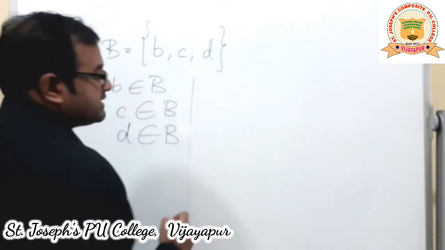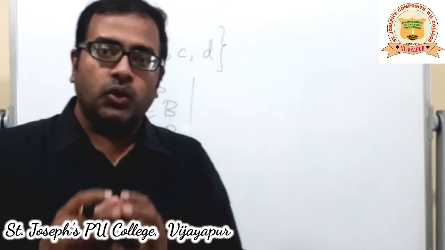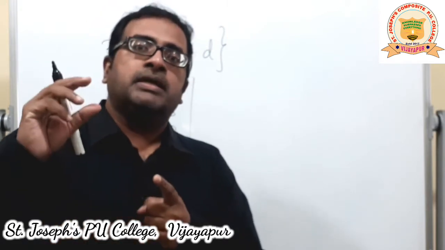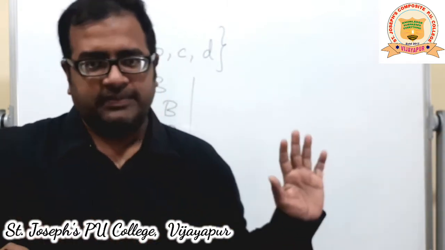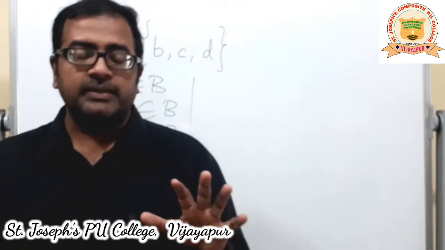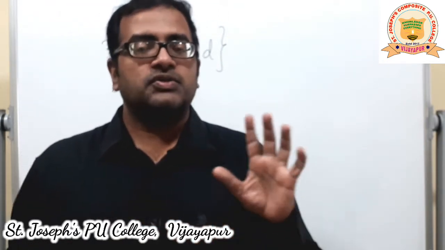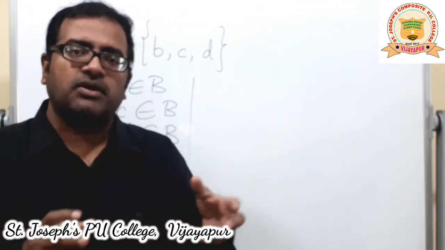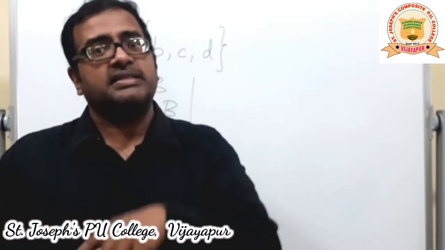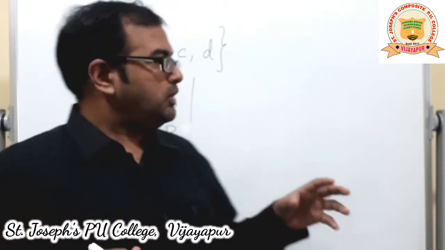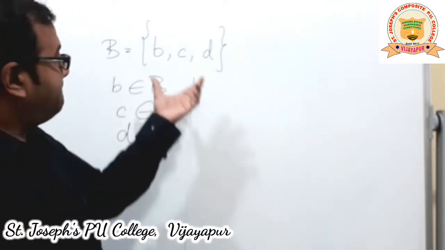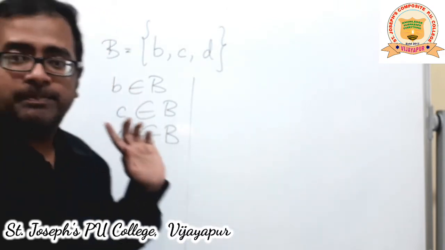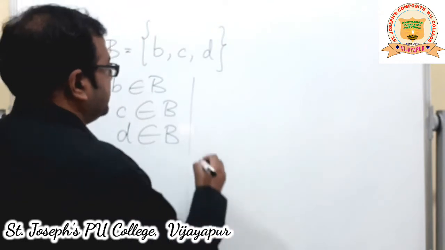Now, what are the possible subsets? See, by the notes that we have discussed earlier, we have two important results. First one, the null set is a subset of every set. No matter which set you are taking, if it is a non-empty set, then the null set will be a part of it. And every set is a subset of itself. Suppose I take set A. Set A is a subset of set A also, right? So for B itself, b, c, d taken together is a subset of B. Clear?